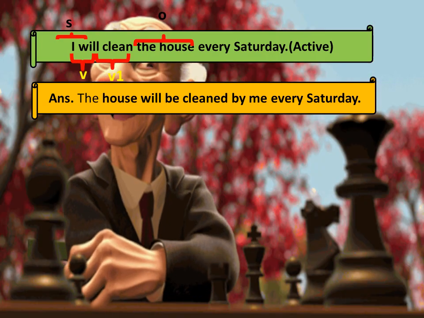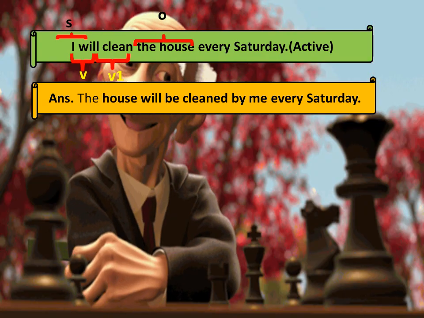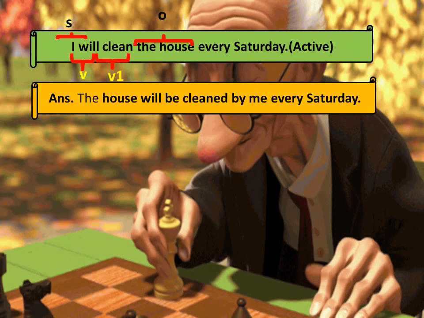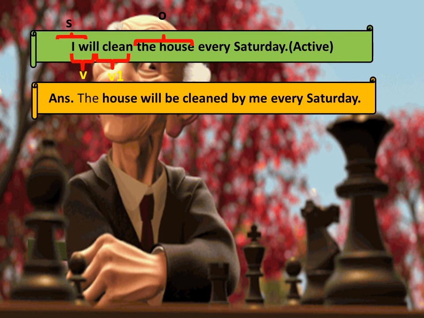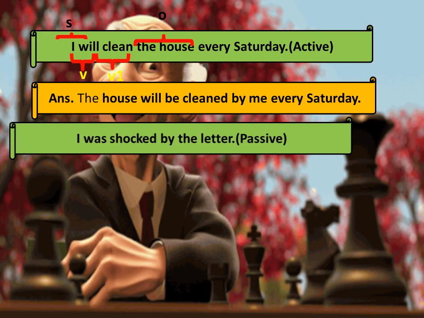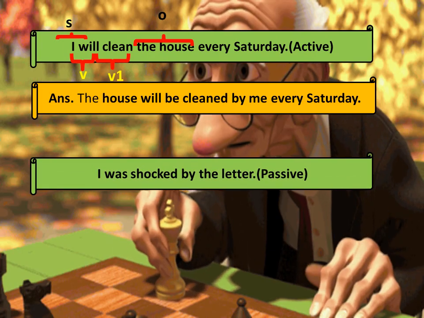But if the V1 form has a modal verb with it, and in this sentence the V1 verb has a modal verb with it, will is a modal verb. What helping verb will it take? It will take be along with it. So now let us move forward and change the sentence. Let's change it into passive voice. The house will be cleaned.